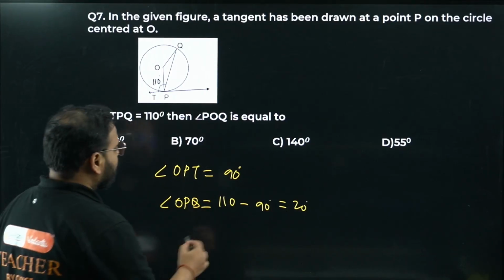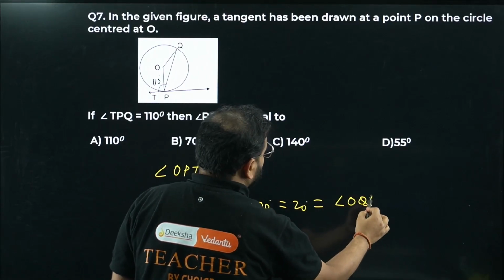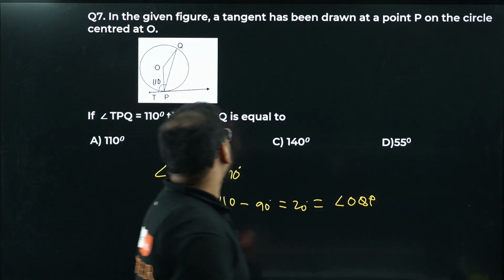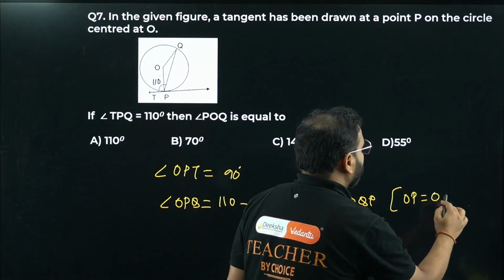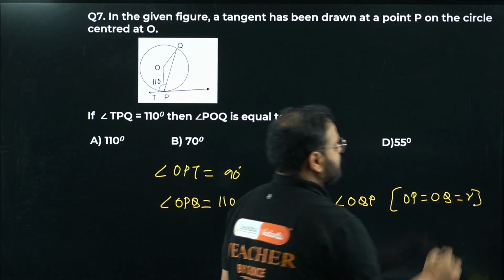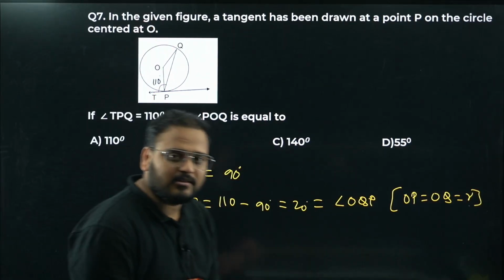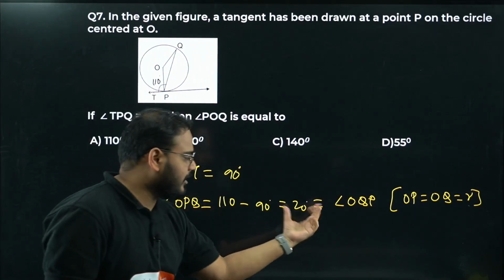We also know this will be equal to angle OQP. This I'll tell you why. OPQ and OQP are equal because OP equals OQ, they're both radiuses. By the isosceles triangle property, OP and OQ equal means isosceles triangle, therefore angle OPQ and OQP are equal. So both are 20 degrees.